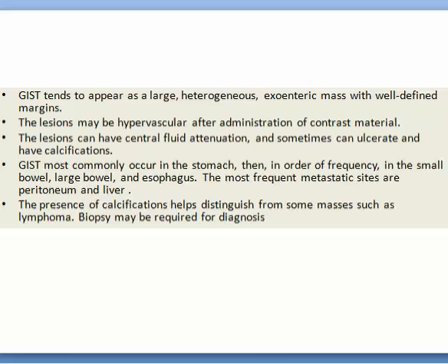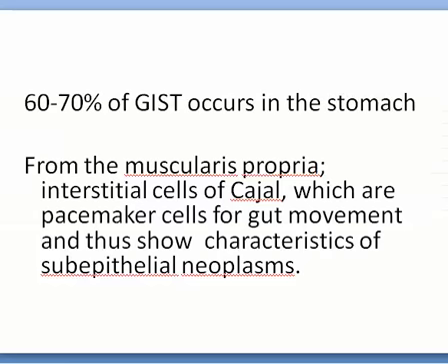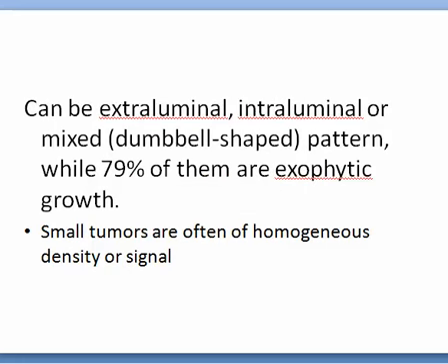usually occur in the stomach in order of frequency, small intestine, large intestine, and esophagus. 60 to 70% of GIST occurs in the stomach from the muscularis propria interstitial cells of Cajal, which are pacemaker cells for the gut movement, and thus show characteristic subepithelial neoplasms. Can be extraluminal, intraluminal, or both. In this case, they have the dumbbell-shaped pattern, while 79% of them are exophytic in gross.